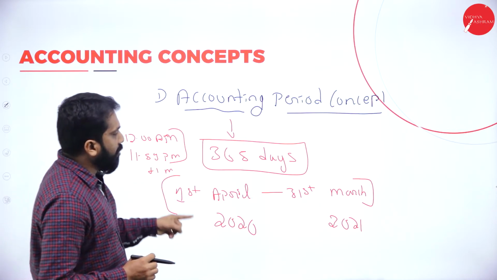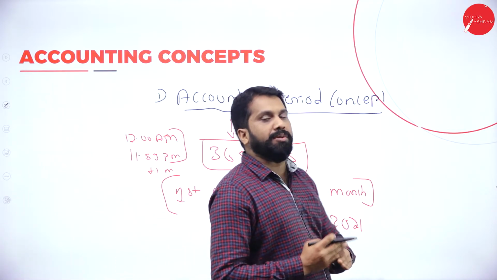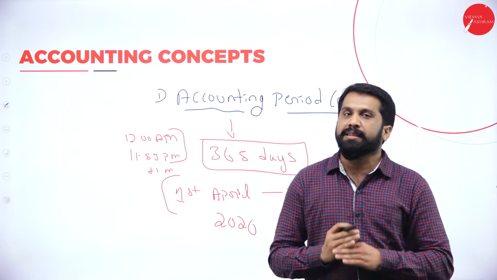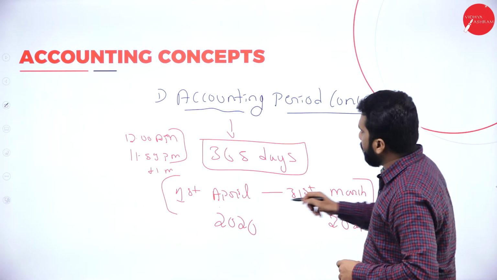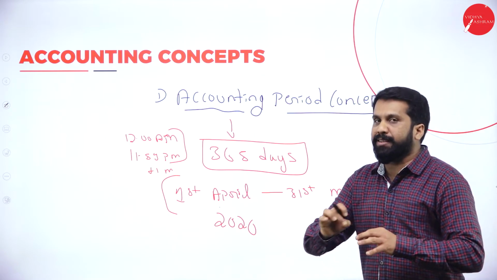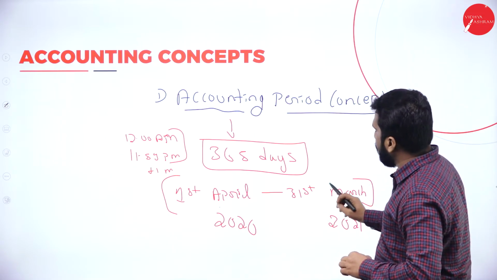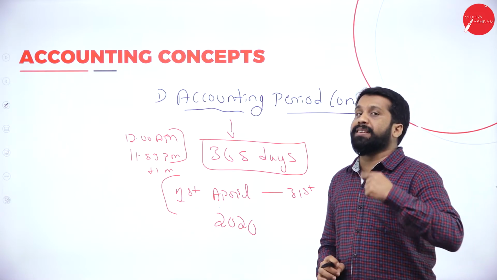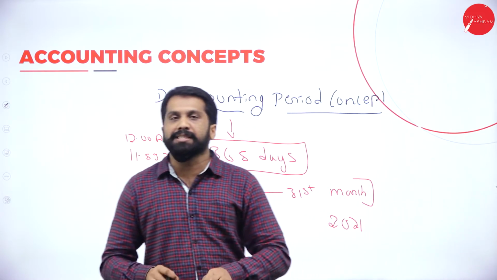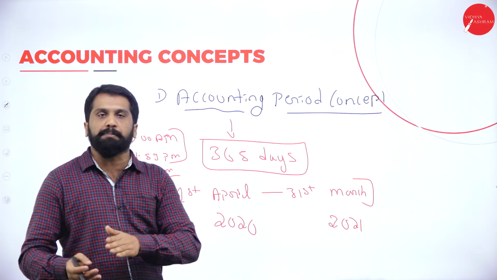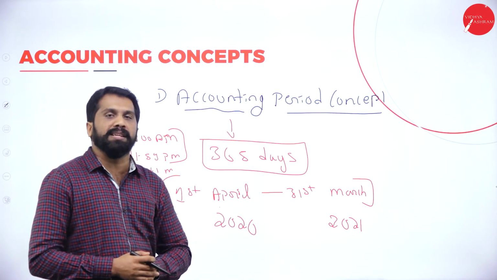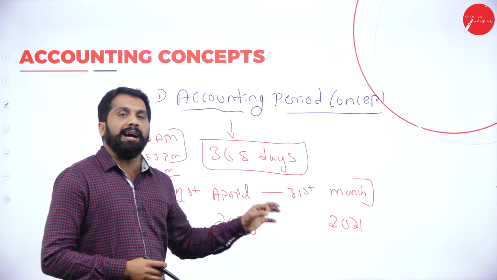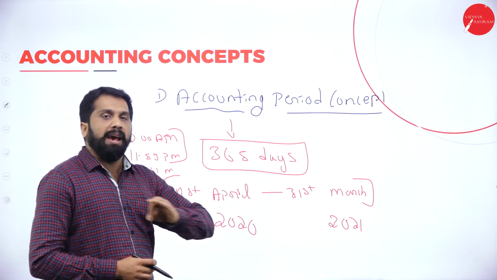Similarly, in your accounting period also, once you are done with all 365 days, all the data relating to 1st April to 31st March, we will enter. Anything that happened after 31st March is for next year, not for this year. Again, the book will be separate. In the new book, we will start from 1st April 2021. This is called the accounting period concept.